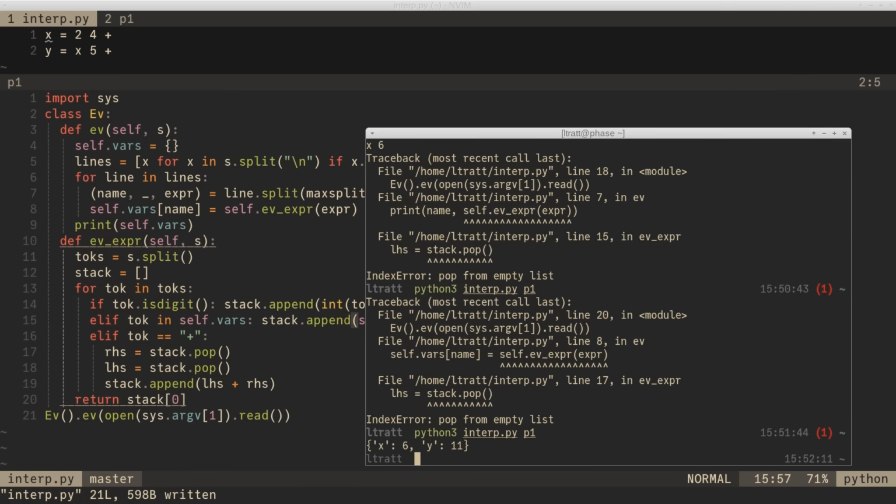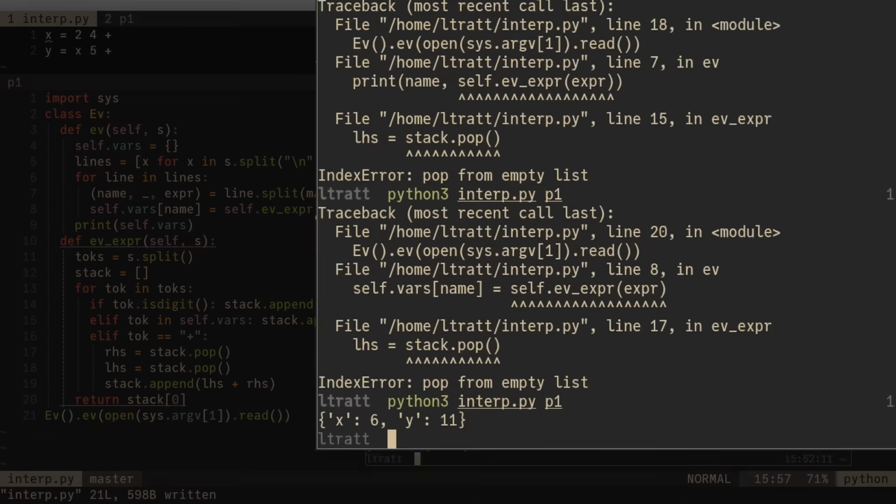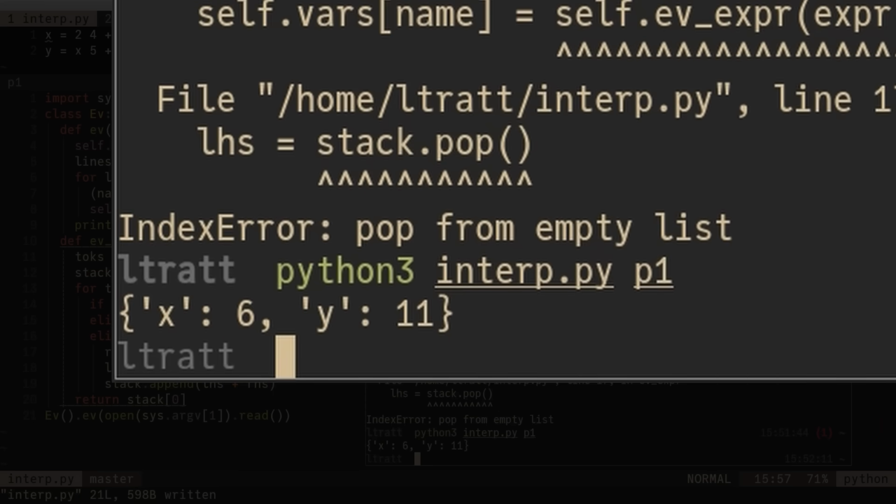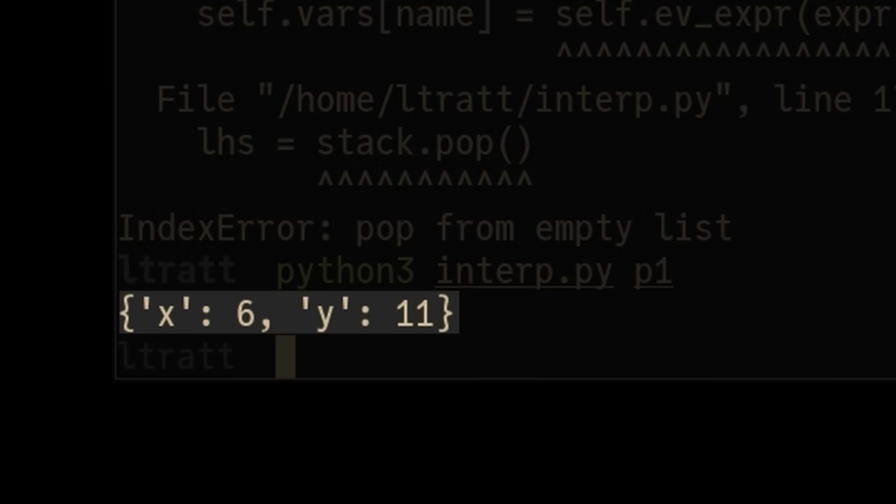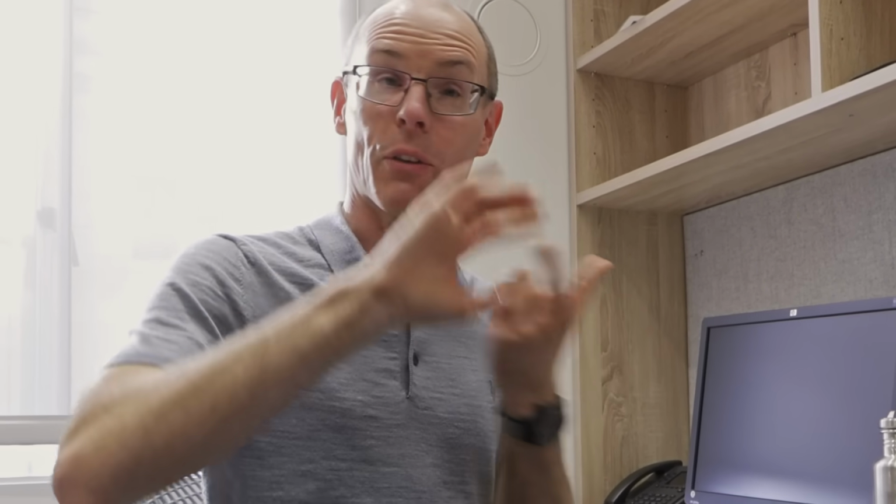So that has now worked. So I've got x equals 2, 4 plus, so that gives me 6. I then add 6, 5 plus, assign it to y, and I get 11. So I'm printing out the right variables there. That's actually worked a little quicker than I thought I might get. So now we've got something that I feel is looking more like a programming language.